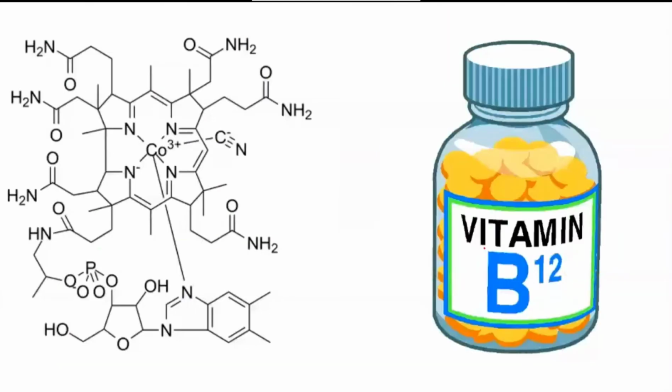Another example is vitamin B12. Vitamin B12 is another complex, of cobalt. The center is the cobalt, and that cobalt is forming a complex with another organic compound. So these are the coordination compounds which are very important for us to lead life. If they were not present, I don't know how life would exist. So you can see here the importance of studying coordination compounds.